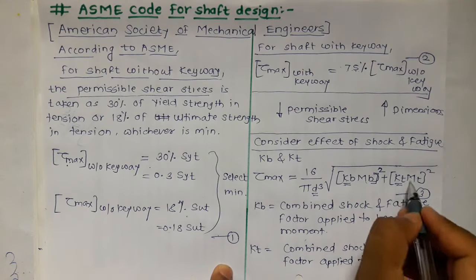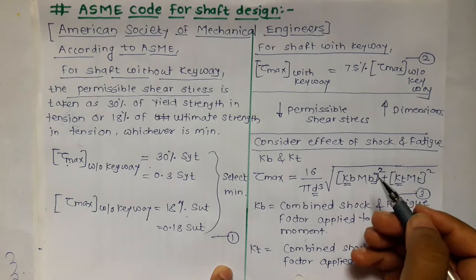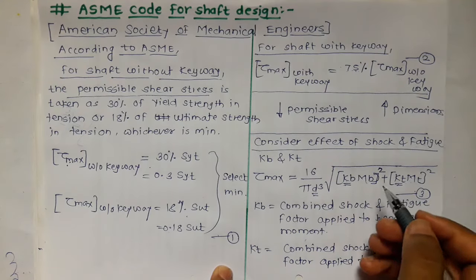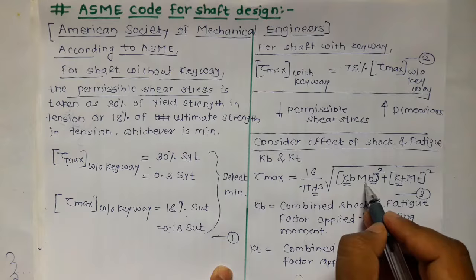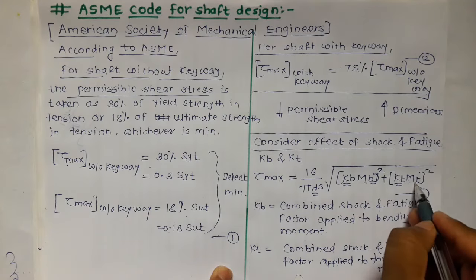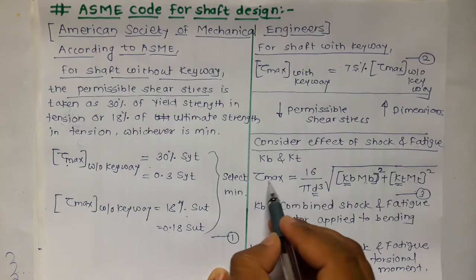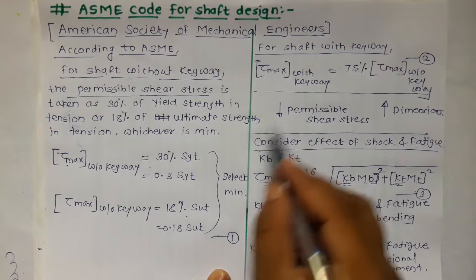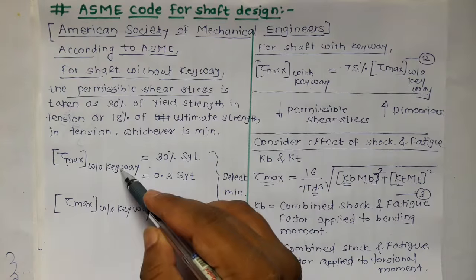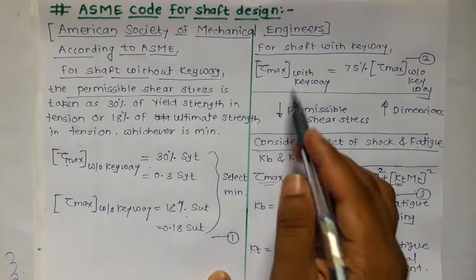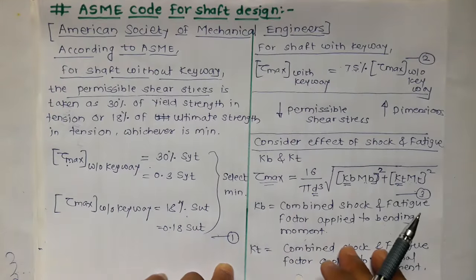For Mb and Mt, we use the same approach that we have seen in the previous lectures. Mb can be determined from the bending load, and Mt can be determined from the power. And for tau max, here we have to use a new approach. Either we find tau max without keyway or with keyway, depending on the numerical statement.